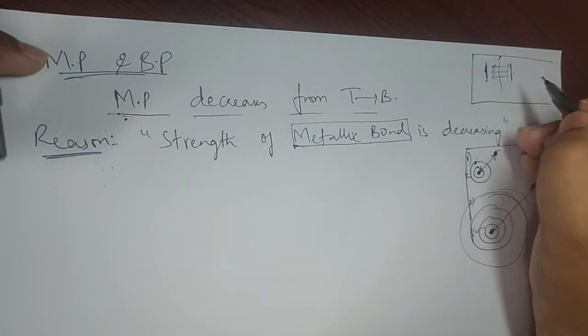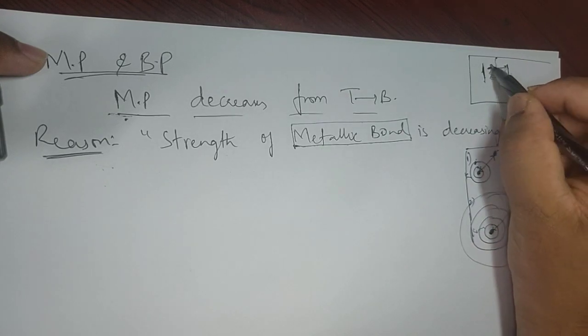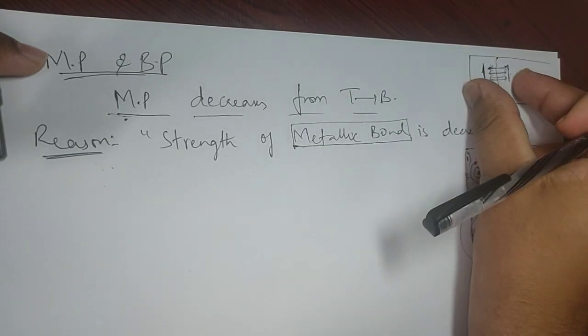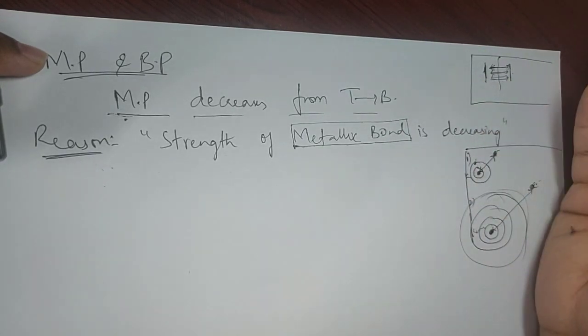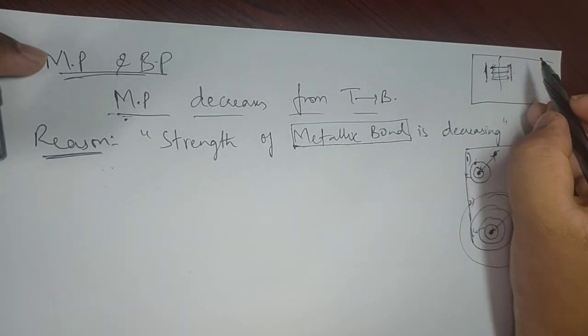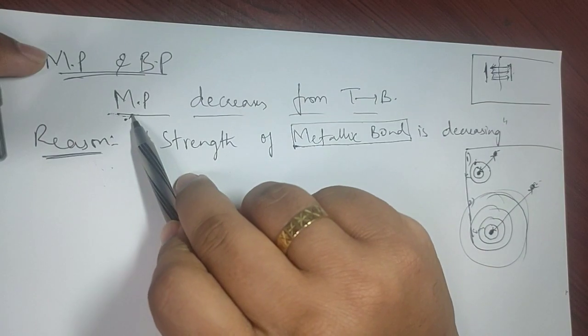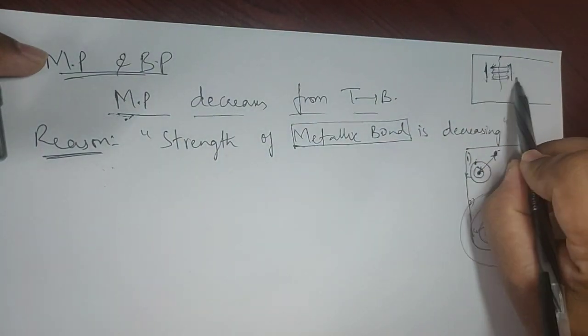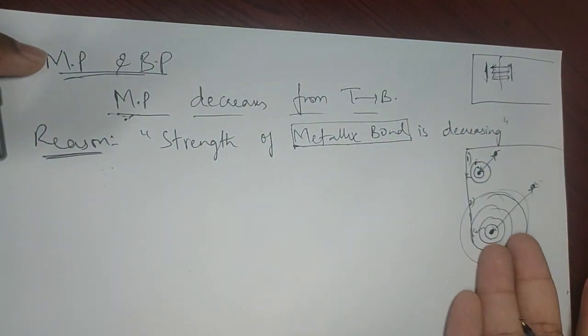And how can we decide is depending upon the force of attraction between them. If there is a strong force of attraction, melting point will be high. If there is a weak force of attraction, melting point will be less. So ultimately melting point is decided on what factor? Force of attraction between them. So that's what we have explained here.